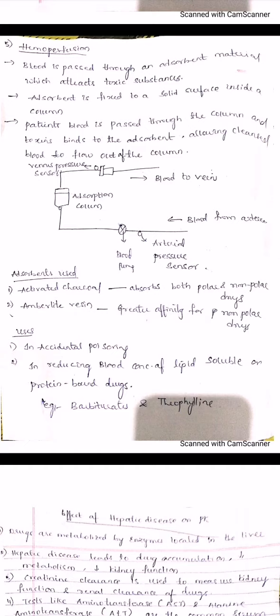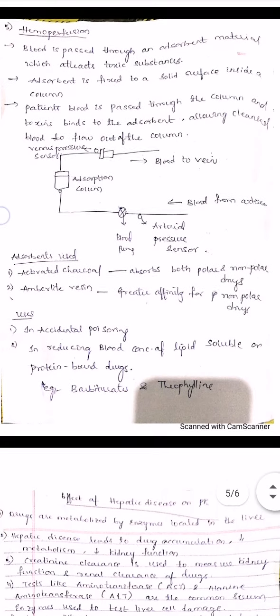In hemoperfusion we are not using any semi-permeable membrane, but just a column which has the adsorbent material. That adsorbent material plays a major role in adsorbing all the unnecessary waste that is present in your body.